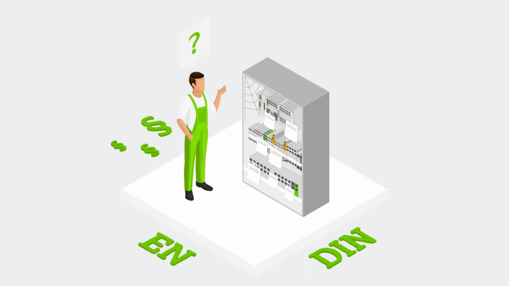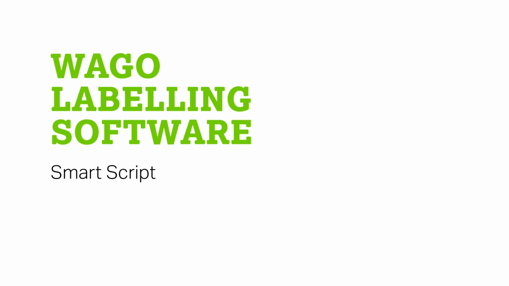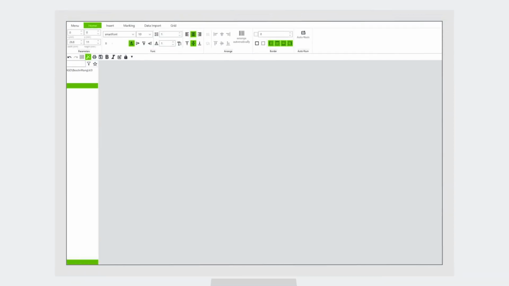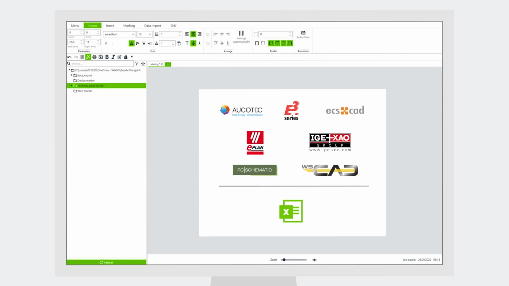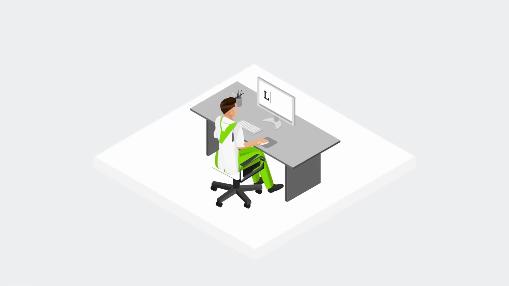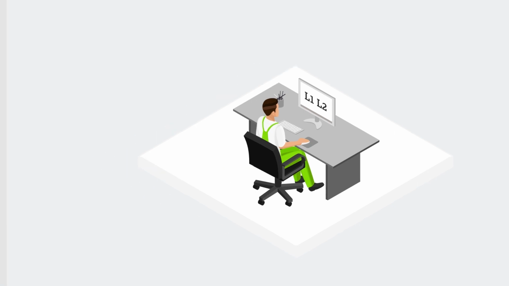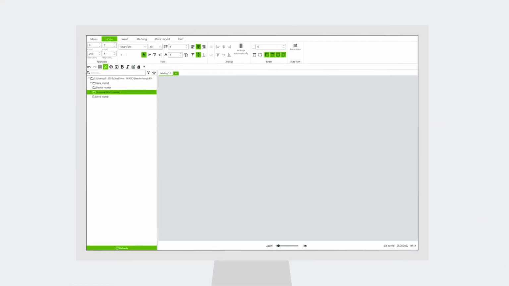Fortunately, Smart Script is available, the new software from WAGO for any marking task related to the control cabinet. The modern user interface is intuitive to use, and by data import from CAE or Excel, you can rule out any marking errors directly, as you no longer have to transfer markings in a complicated step-by-step procedure. This is how easy it is.